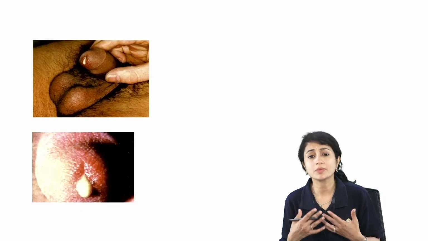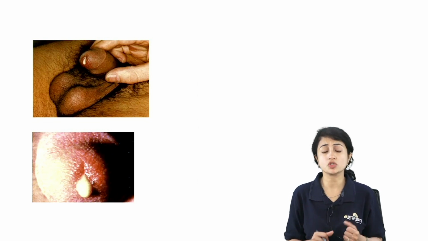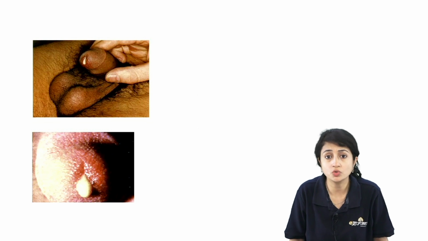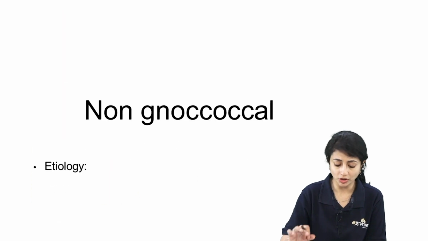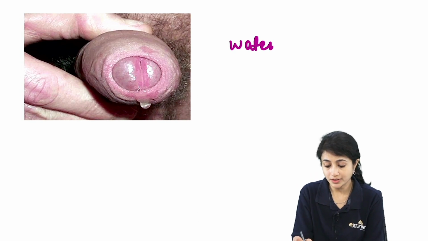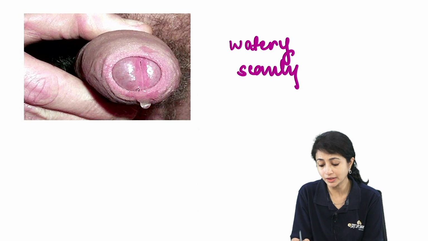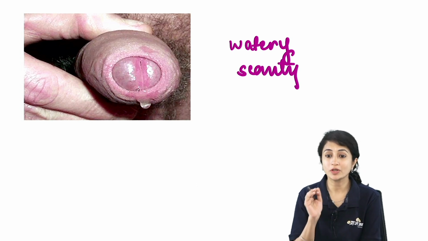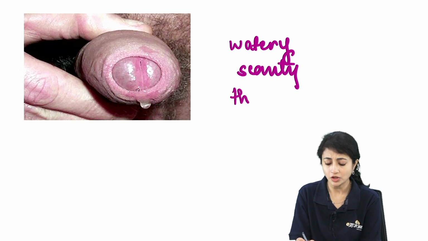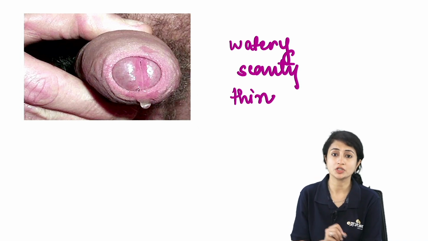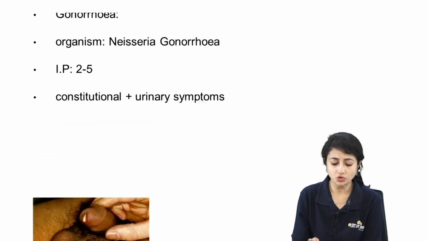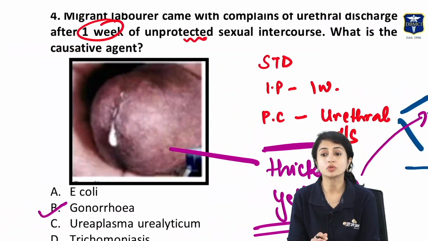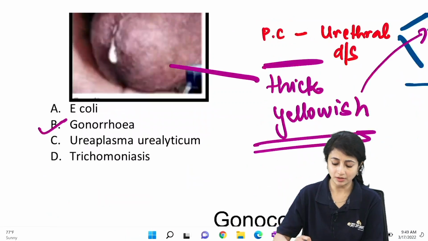In the history, usually sometimes they give you history of urinary symptoms or constitutional symptoms. I'm not sure whether it was provided to you or not, but even if the image was something like this, thick purulent discharge. How would the NGU discharge look like? Something like this. So it's watery, it's scanty. You will not be able to make out scanty just with this image, but you can make out it's watery. It's not thick, it's a thin, watery, transparent kind of discharge. Whereas gonococcal urethritis is thick purulent discharge. So from the image, you should be able to make out that they are talking about gonococcal urethritis. And so my answer would be Neisseria gonorrhoeae.